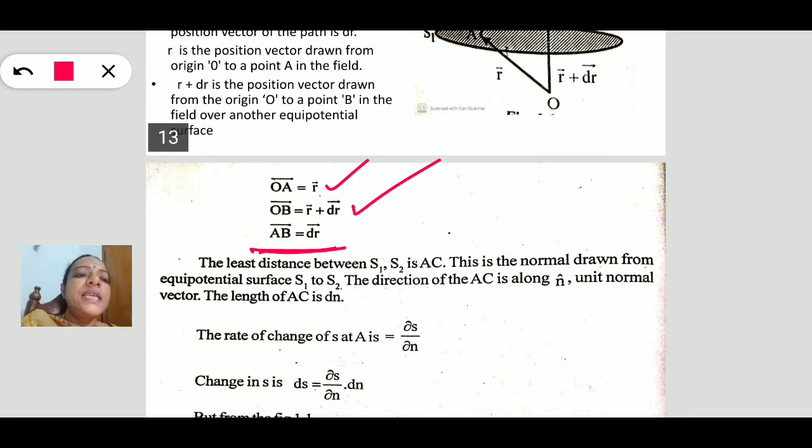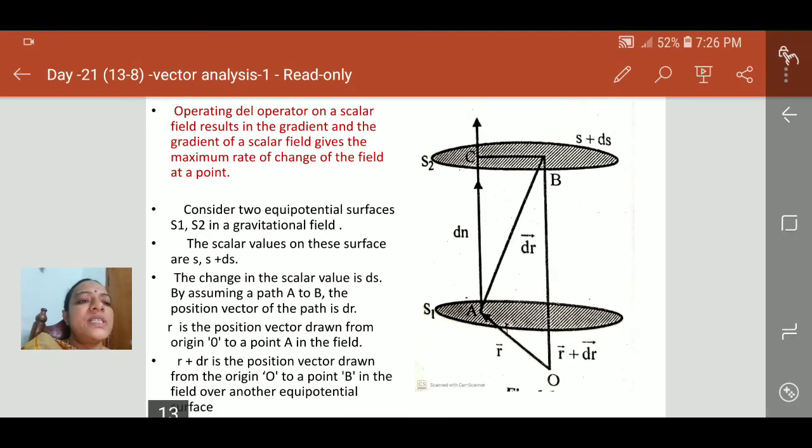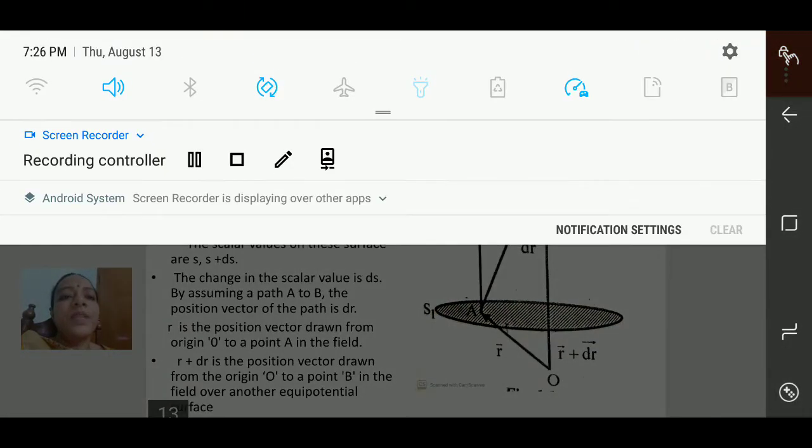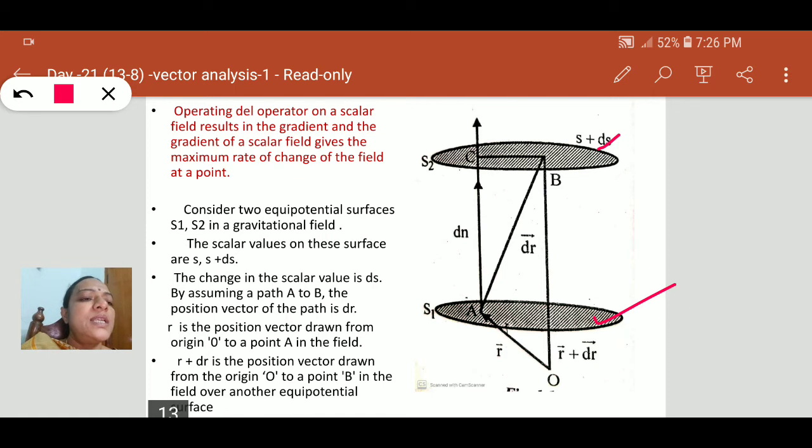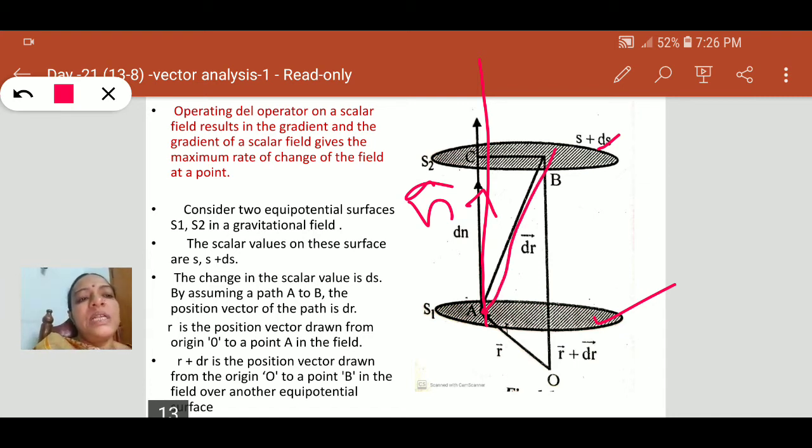Next, let us take the least distance between these two level surfaces. This is the first level surface, this is the second. What is the least distance? Draw a normal at point A in the AC direction. That is, AC is the normal. In this AC direction, n is a unit vector. Consider this as n. Similarly, AB is another direction here.